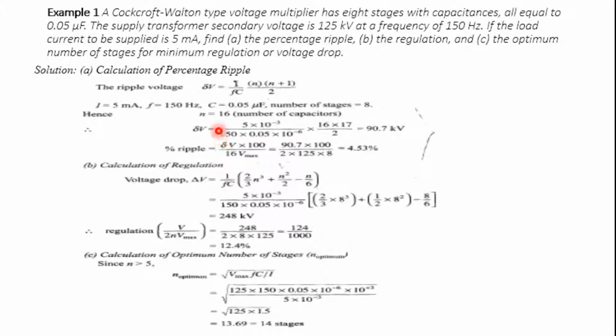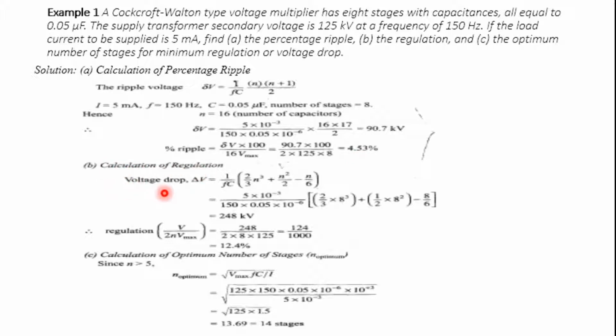Here n into Vmax: in each stage we have 2 capacitors, as I told, so it is n into 2. So we will get 16 Vmax. We have delta V equal to 90.7 and 100 divided by 2 into 8 into 125. You will get 4.53 percent, the ripple.